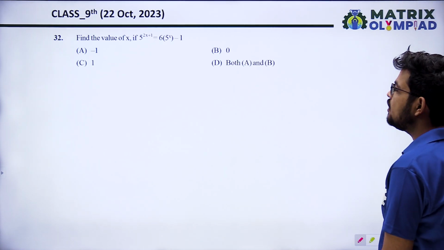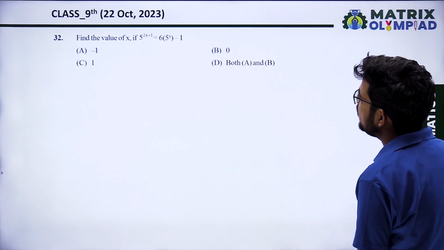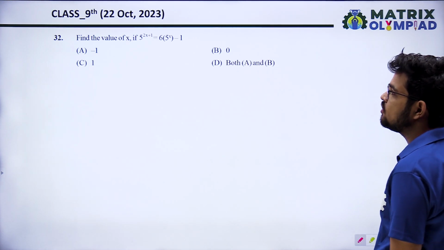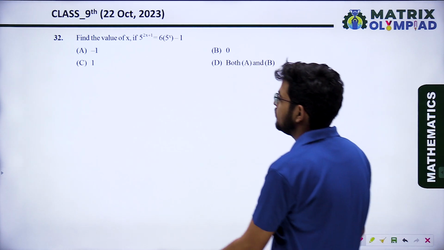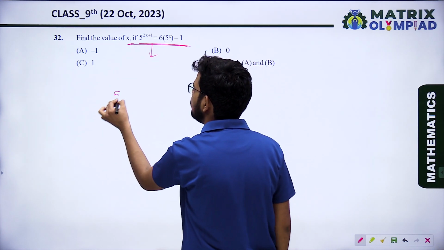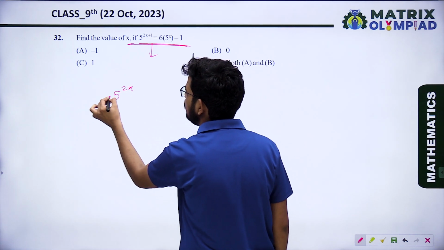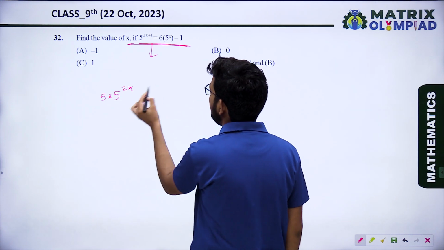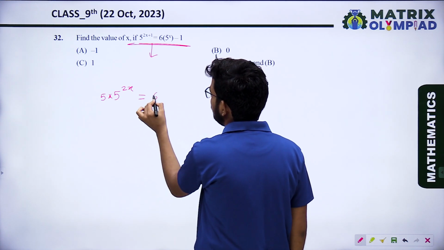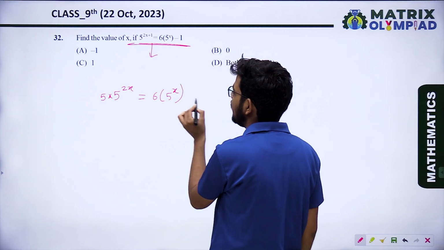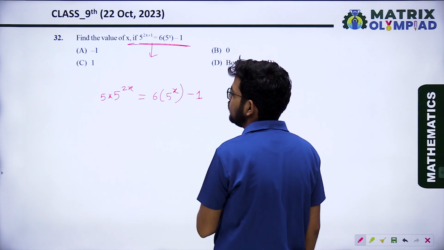Next, find the value of x if 5 raised to power 2x plus 1 equals 6 multiplied by 5 raised to power x minus 1. So, this expression can be written as 5 raised to power 2x into 5. Okay. And equal 6 into 5 raised to power x minus 1.